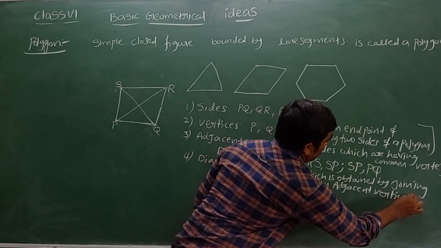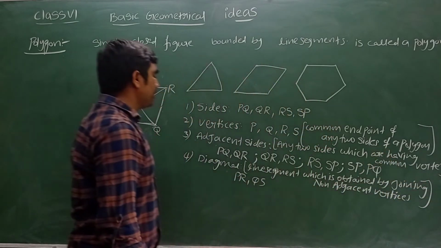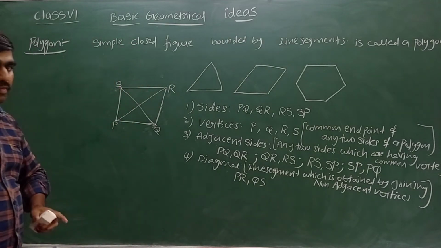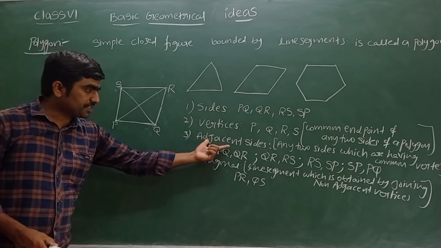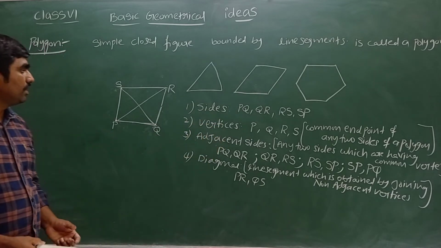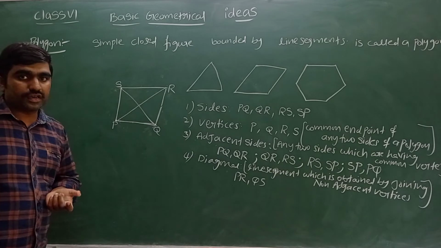By joining non-adjacent vertices, we get a diagonal. So this is about what is meant by side, vertices, adjacent sides, and diagonals. Hope you understood.